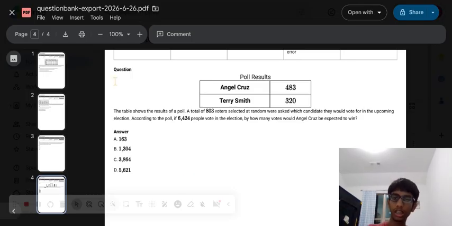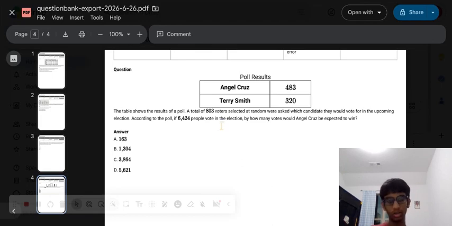Our last question is: the table shows the results of a poll. A total of 803 voters selected at random were asked which candidate they will vote for in the upcoming election. According to the poll, if 6,424 people vote in the election, by how many votes would Angel Cruz be expected to win? Look at what we're being asked here.